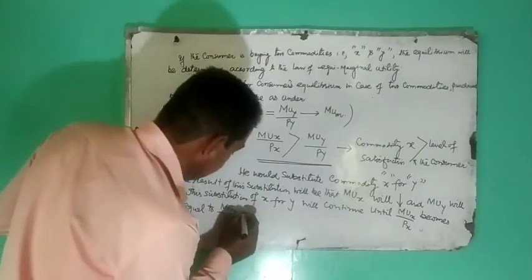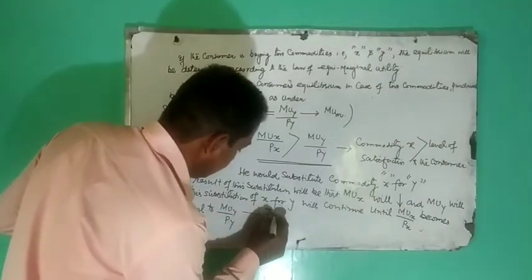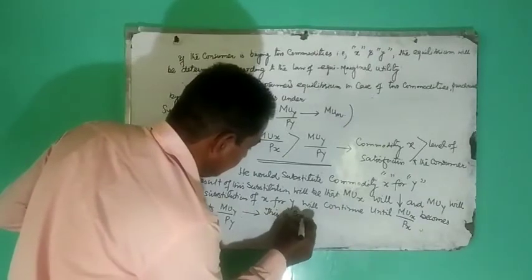When this happens, this is consumer's equilibrium.